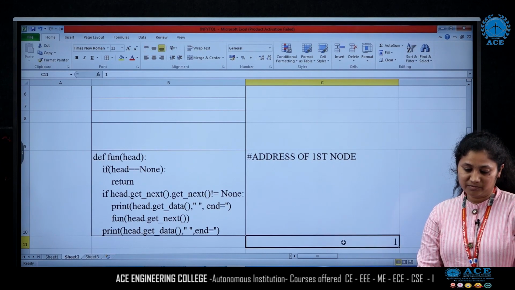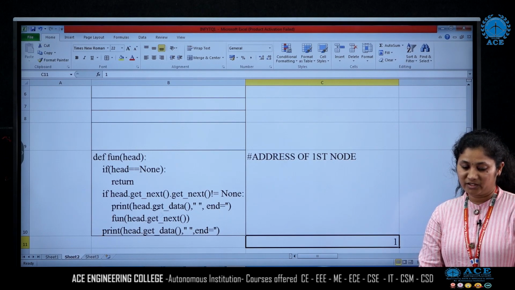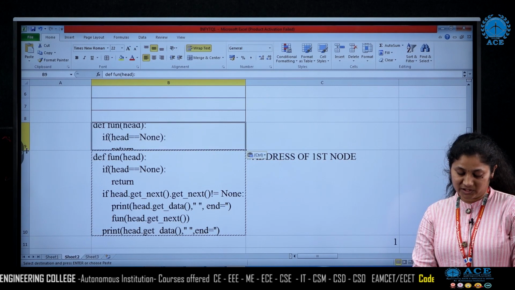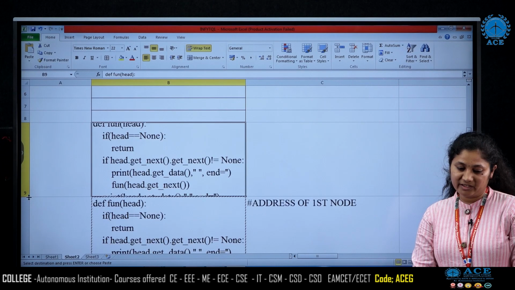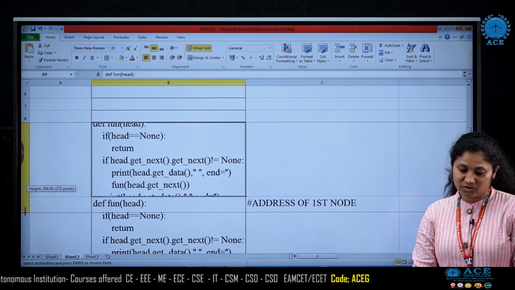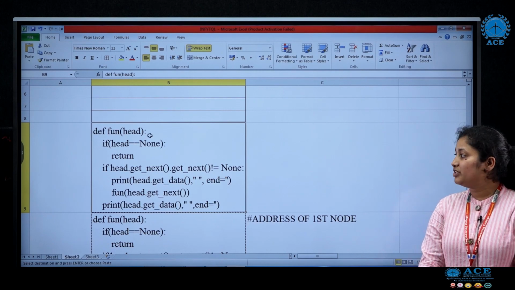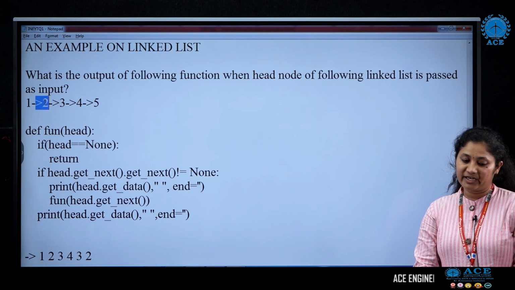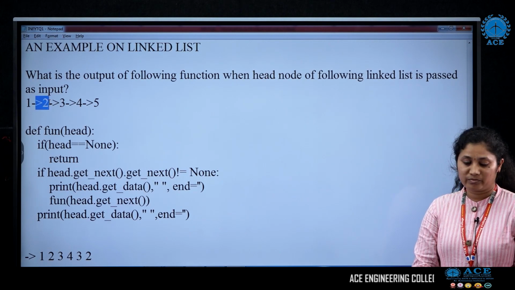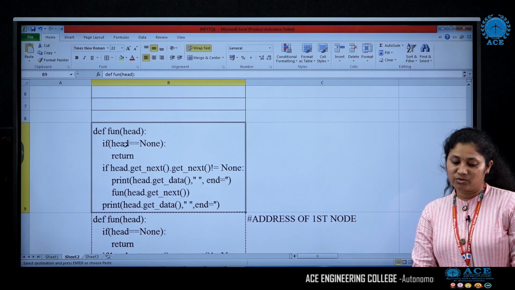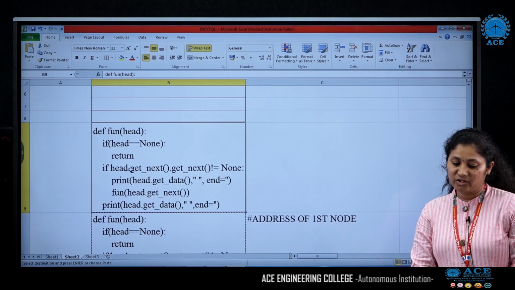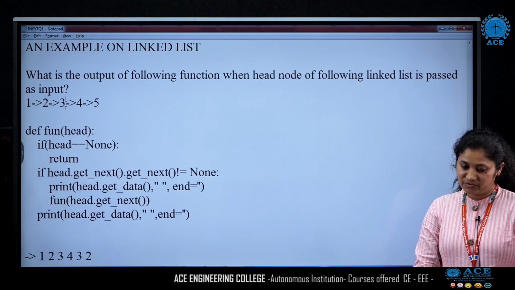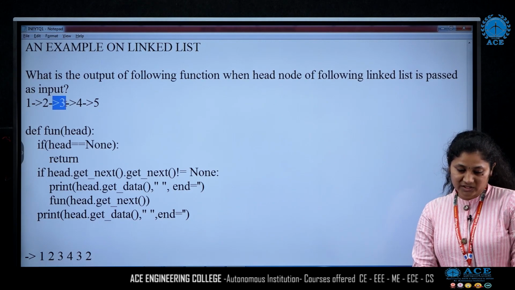After printing 1, we are going to call this function again with the new value. New value in the sense we are updating the head value. So now head will hold the address of the second node, the node with data 2. Again we check, it is not equal to null. Now head dot get next dot get next: the address field of this is not equal to null, and the address field of this is not equal to null. So this condition is true.